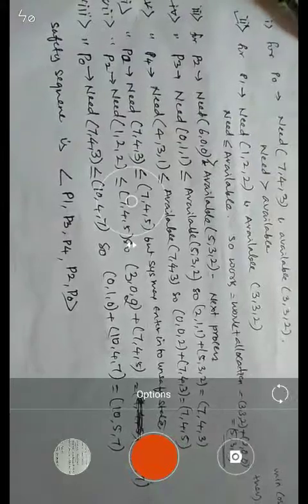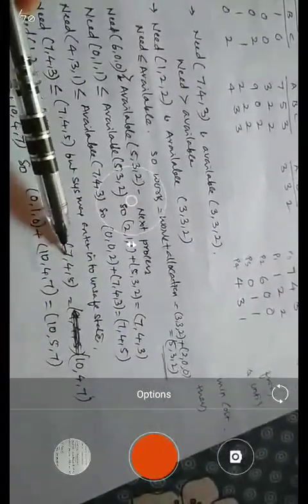Now we shall check P2. The P2 need is 122, which we have not executed. So again we come to P2, 122. So need is 122. The allocation for P2 is 302. So now we add 302 to the availability, that is 745. So we get 7 plus 3 is 10, 4 plus 0 is 4, and 5 plus 2 is 7. So the new availability is 1047. With that 1047, certainly we can fulfill the new need of P2, that is 600.